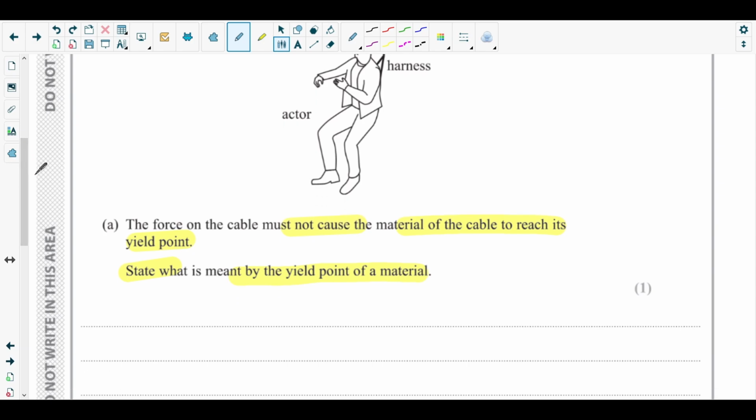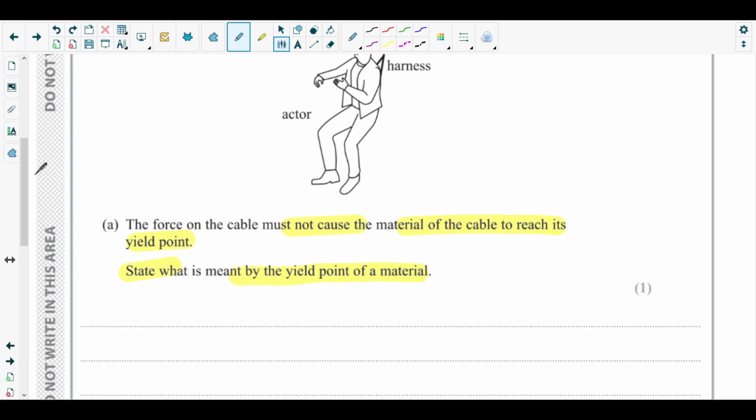Yield point is basically the stress value at which a deformed material will undergo a sudden change in the deformation, or it will experience sudden, large plastic deformation at that stress value.